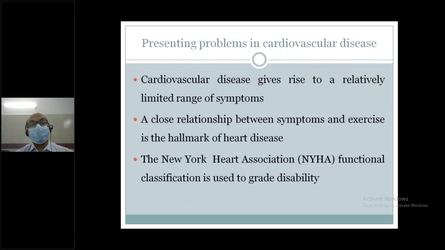Cardiovascular disease gives rise to a relatively limited range of symptoms. A close relationship between symptoms and exercise is the hallmark of heart disease. So exertional chest pain and exertional dyspnea are very important for cardiovascular disease. That is why the close relationship between symptoms and exercise is the hallmark of heart disease. And the New York Heart Association functional classification is used to grade this disability.